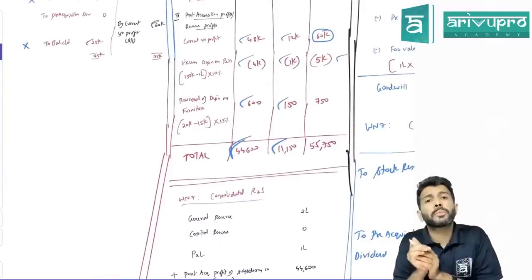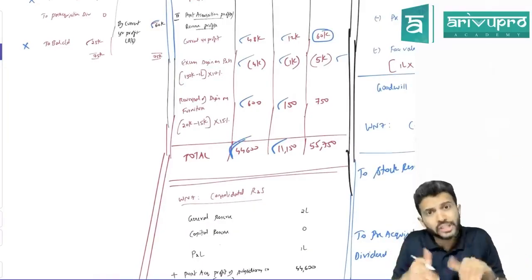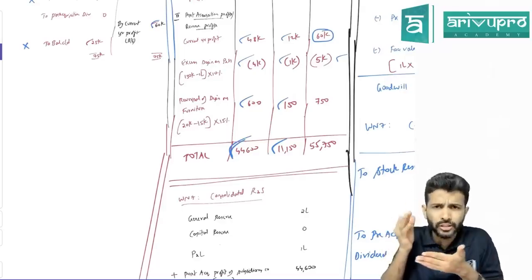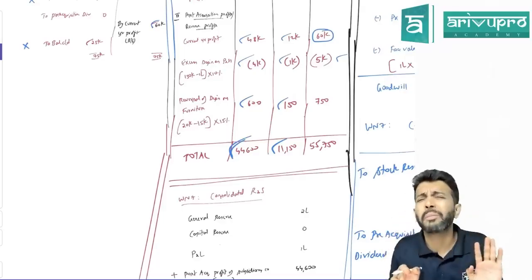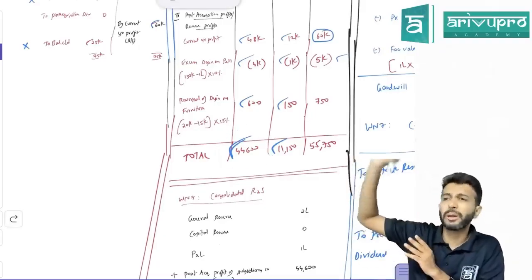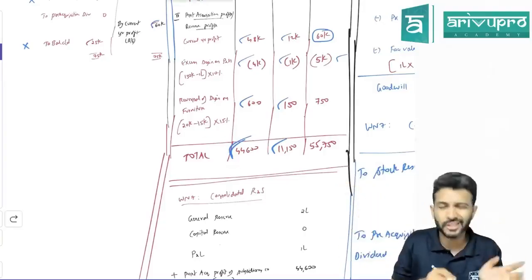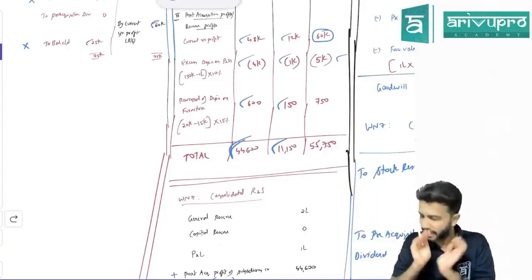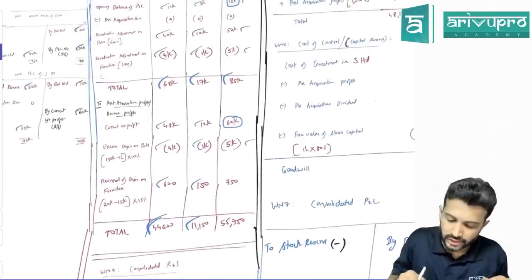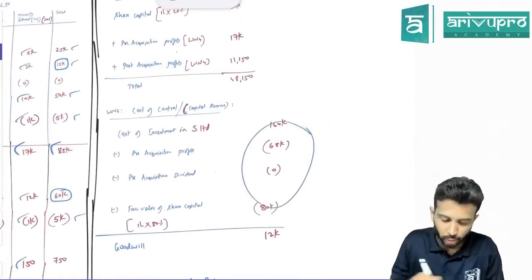So post-acquisition profit came after the holding company became the shareholder. So should they get it? Yes. Practically, will they get it? Yes. So is this an abnormal item or normal? Normal. This is your normal profit, you will transfer it to normal P&L. So here we prepare the consolidated P&L. So this 44,600 will be transferred to the consolidated P&L, which we will do in a bit. I'll get to that. Is that okay with you? Okay. So first maybe we'll finish off the goodwill working and then do minority interest.